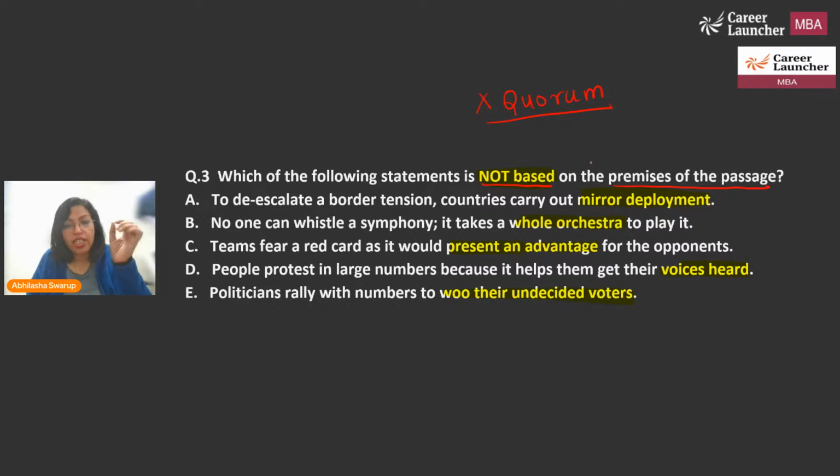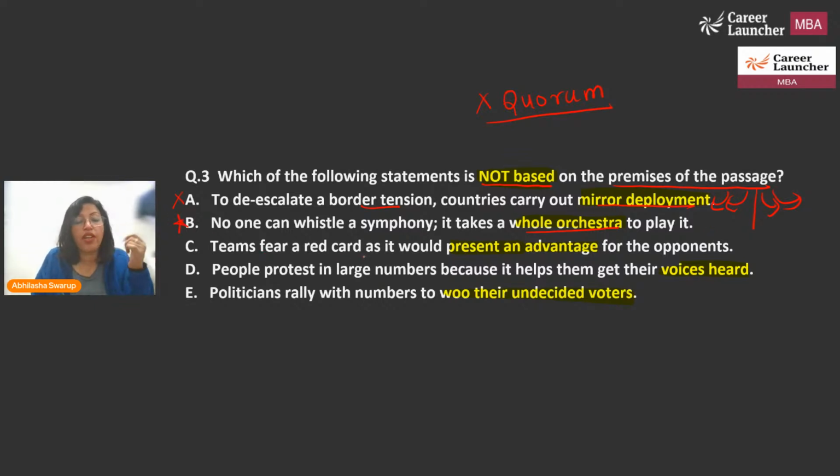Okay, so quorum sensing is that basic number beyond which certain activities can be done. So when you de-escalate a border tension, you carry out mirror deployment. I will remove 10 people, you will remove 10 people. I will remove 20 people, then you will remove 20 people. That's mirror deployment. And that's quorum, right? I do it, you do it. So therefore, not A. No one can whistle a symphony, it takes a whole orchestra to play it. But the whole orchestra is not necessarily the quorum. So I'm going to put a star on this one.